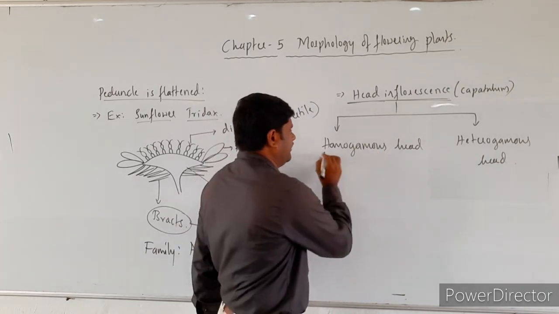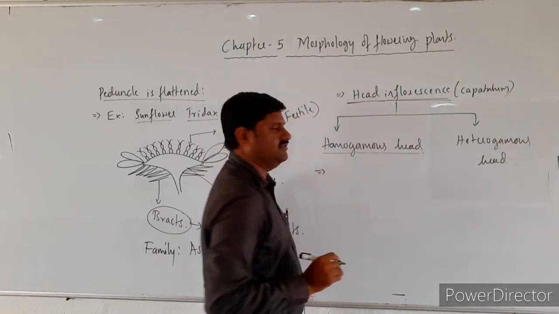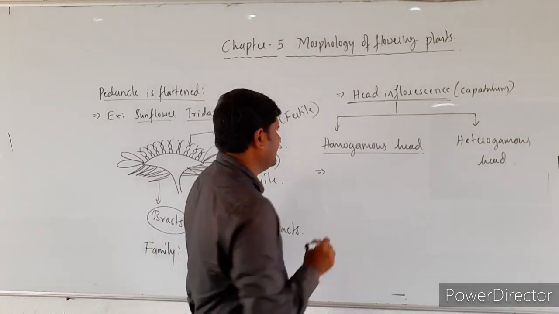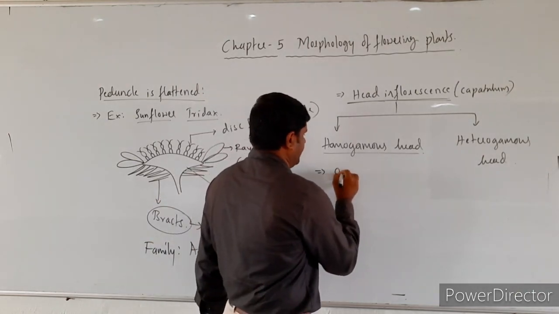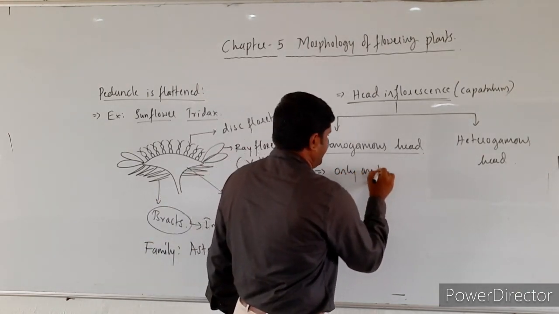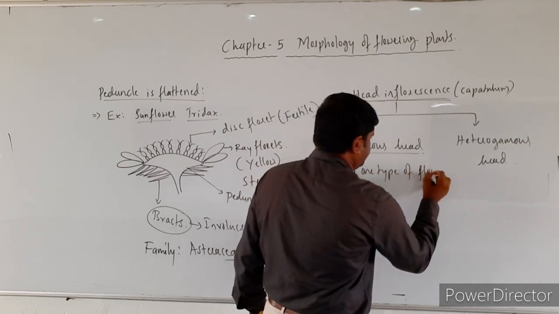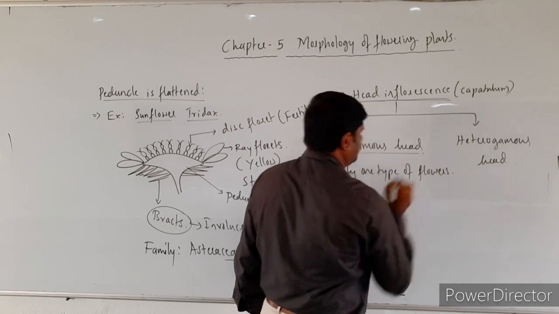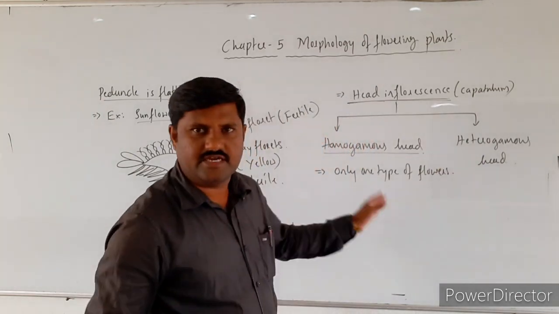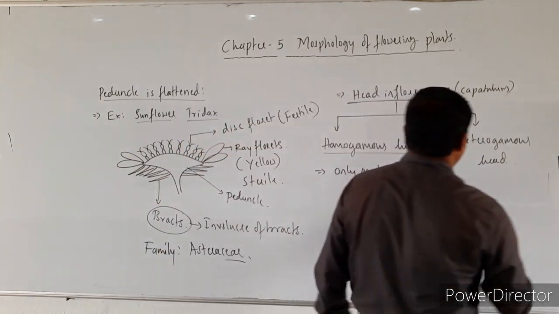That kind of head inflorescence is called homogamous head. It bears only one type of flowers.